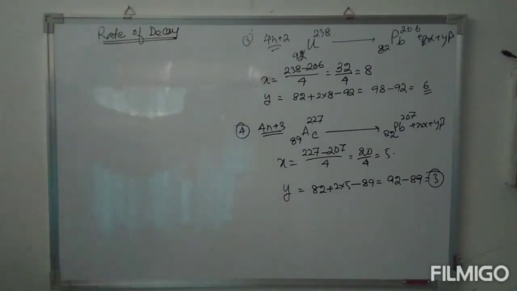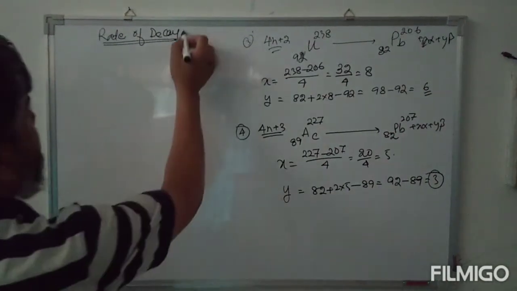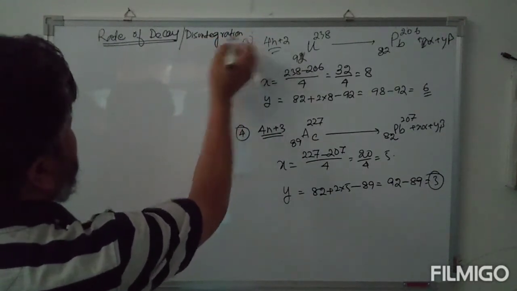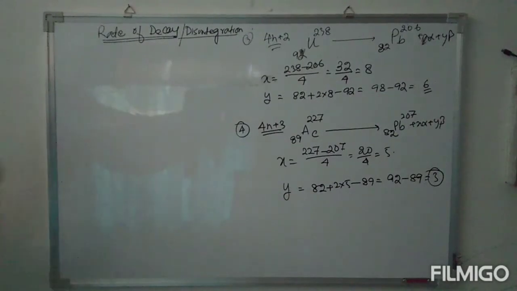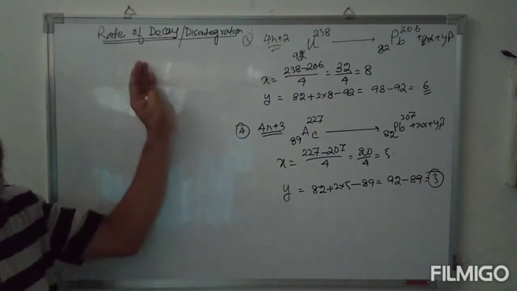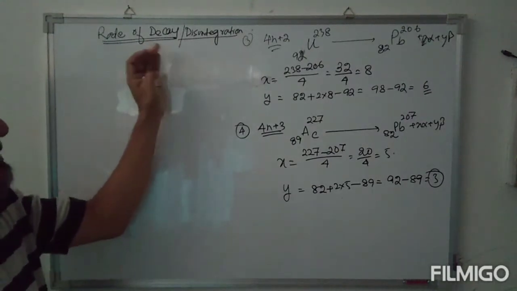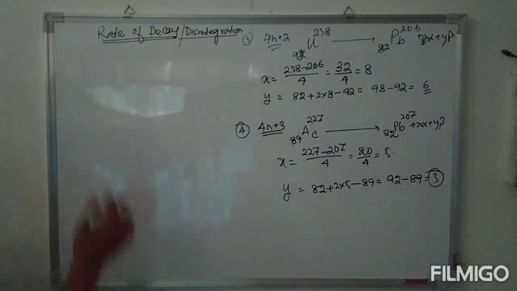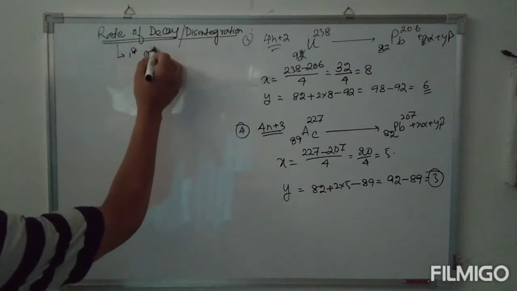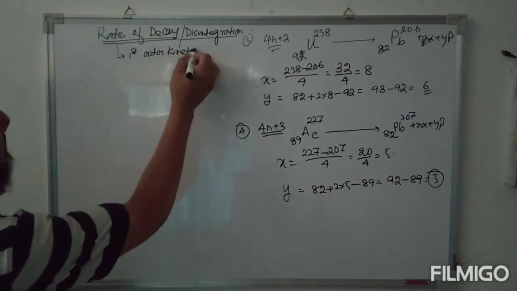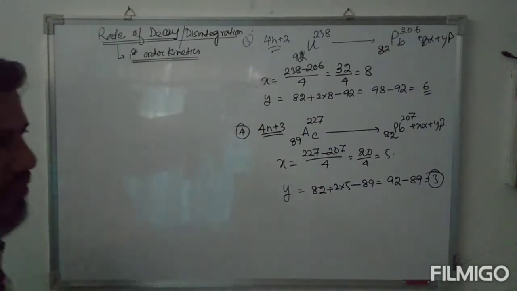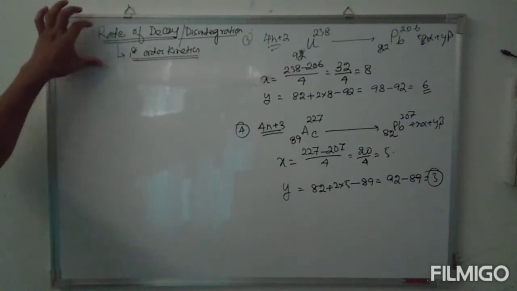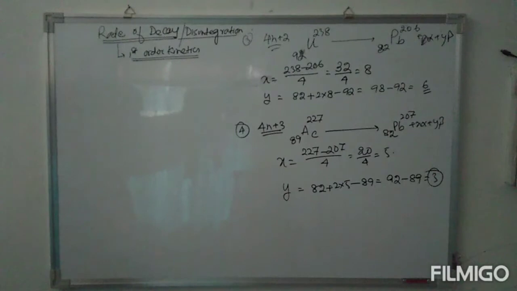Now all radioactive decay or disintegration processes follow first order kinetics. Since radioactive decay follows first order kinetics, all first order kinetics characteristics will be equally applicable to the radioactive decay or disintegration process.